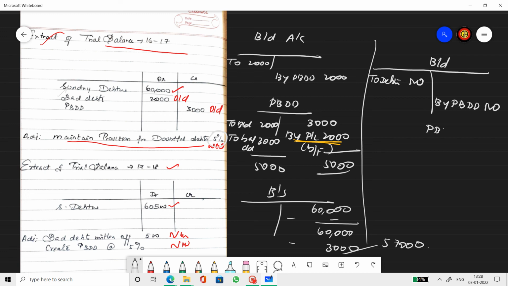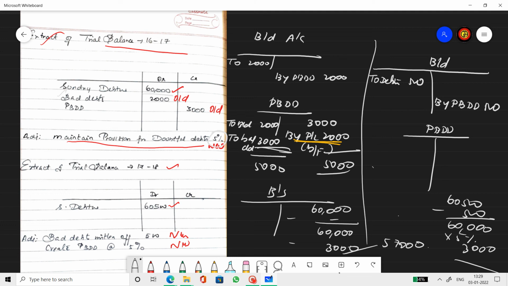Then you prepare provision for bad and doubtful debts account, in which opening balance is not there. There is no opening balance, right? Last year's closing balance is this year's opening balance, but then this amount is being adjusted to debtors already, right? So create a provision. 60,500 less 500, which is the new bad debts, 60,000 into 5%, 3,000 rupees will be the new provision amount. So new provision amount will be 3,000.